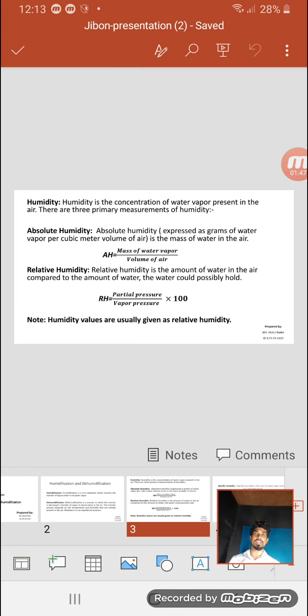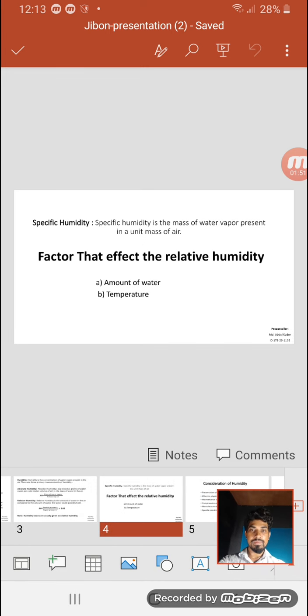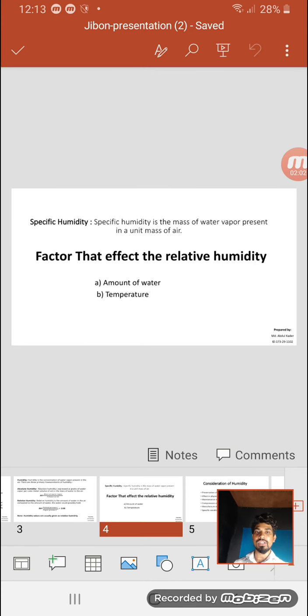And the third one is specific humidity. Specific humidity is the mass of water vapor present in a unit mass of air. And the factors that affect the relative humidity: the first one is the amount of water, and the second one is temperature.